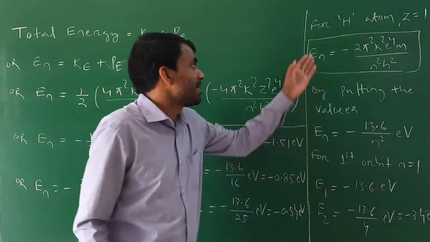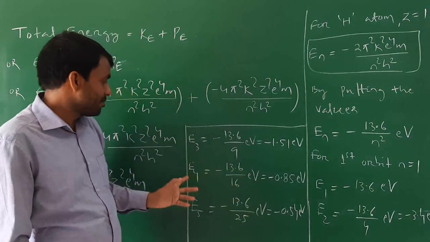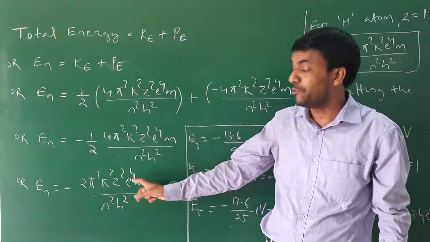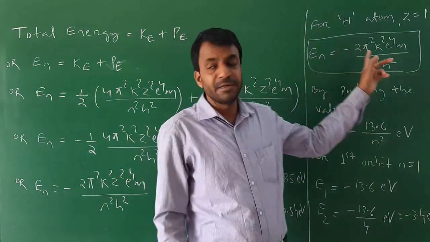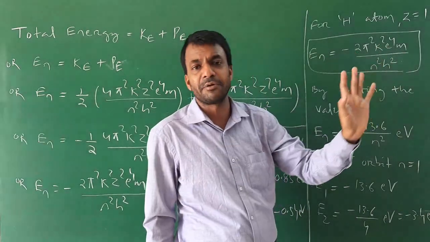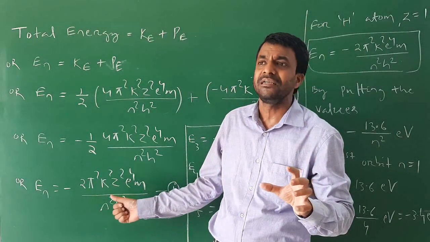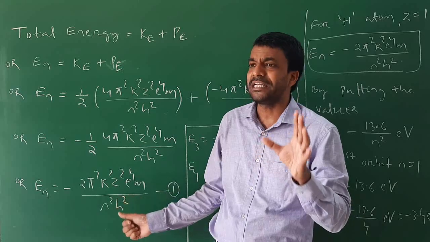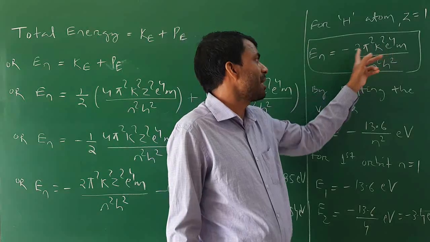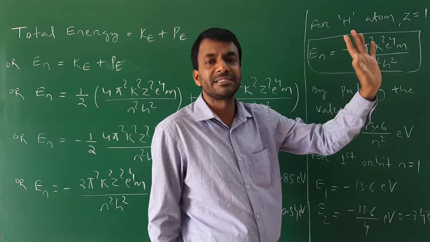In this formula I will put the value of Z equal to 1, so that I get En equal to minus 2 pi square K square e^4 m by n square h square.